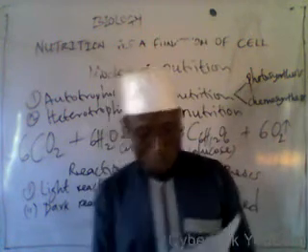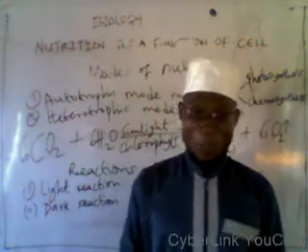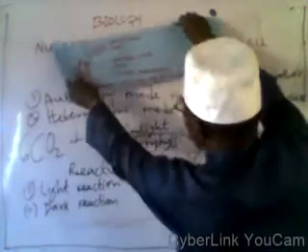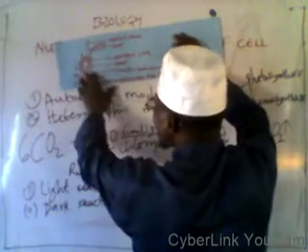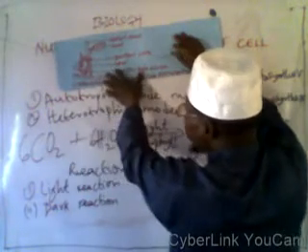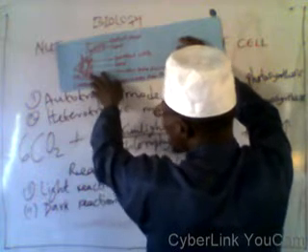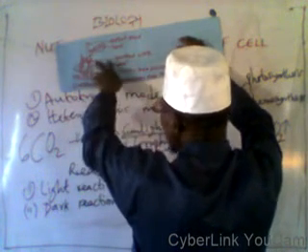Now, we take one of the leaves of this potted plant and put it inside a beaker containing caustic soda solution to remove carbon dioxide from the flask.